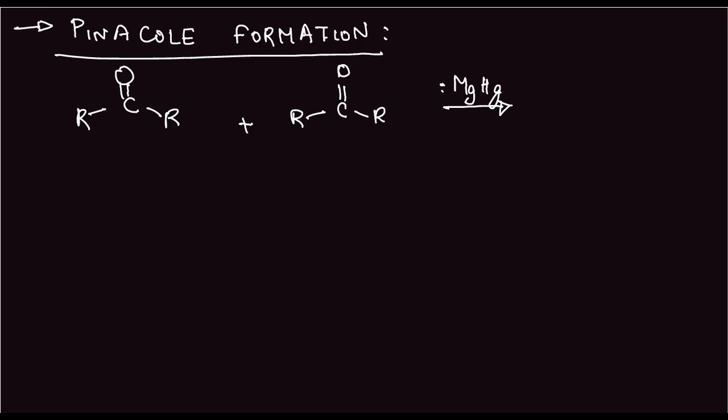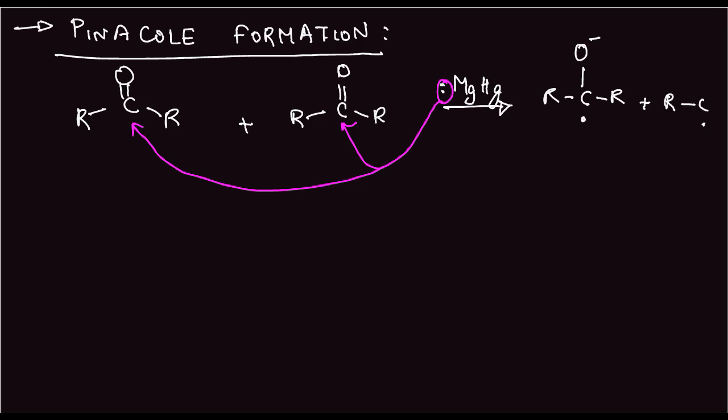Now this Mg has a lone pair here. This lone pair is used to attack these carbons, and what we get is R2C• with O minus, plus R2C• with O minus, and there is an Mg2+ here which forms a bridge between the two O minuses.